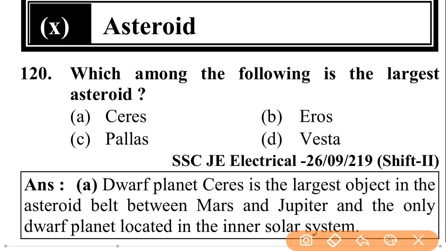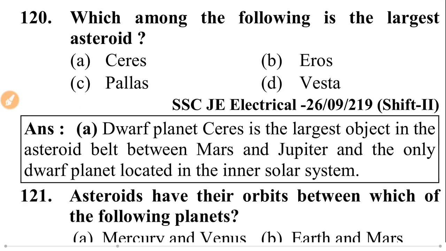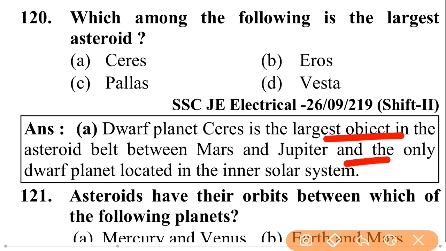Asteroid. Which among the following is the largest asteroid? That is Ceres, a dwarf planet. Ceres is the largest object in the asteroid belt between Mars and Jupiter and the only dwarf planet located in the inner solar system.